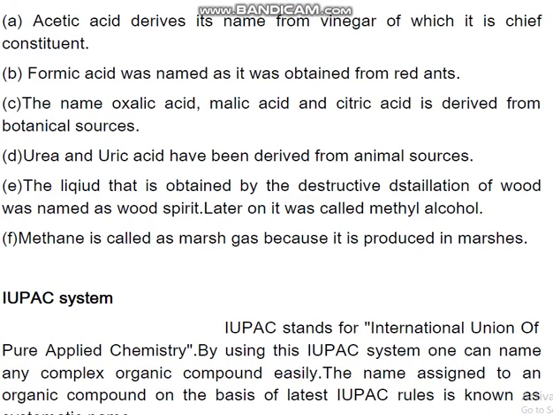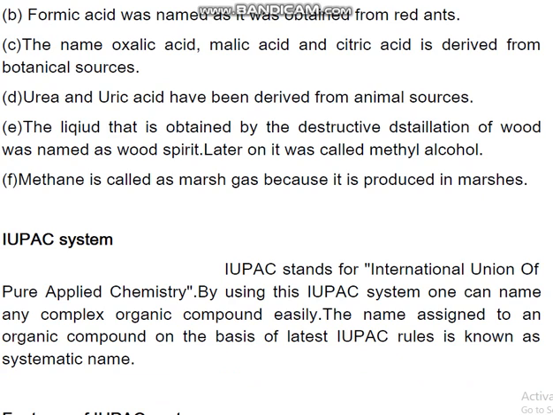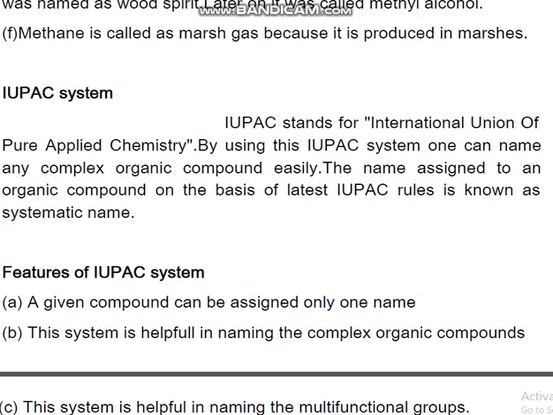These are trivial names. And what is IUPAC? IUPAC stands for International Union of Pure and Applied Chemistry. By using the IUPAC system, one can name any complex organic compound easily. The name assigned to an organic compound on the basis of the latest IUPAC rules is known as the systematic name. The systematic name is the name which is given in accordance with the IUPAC system.